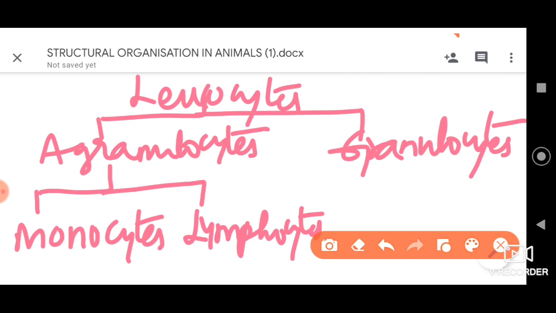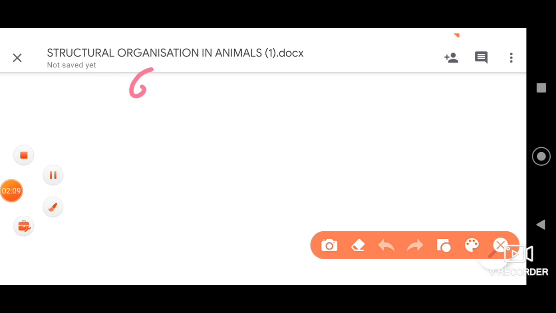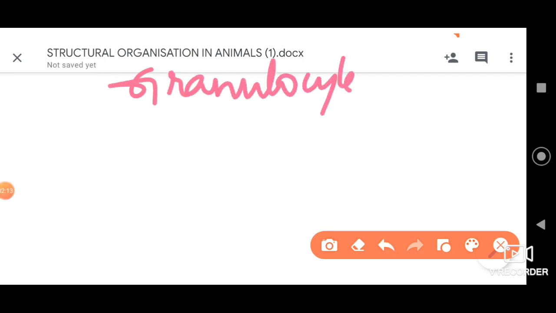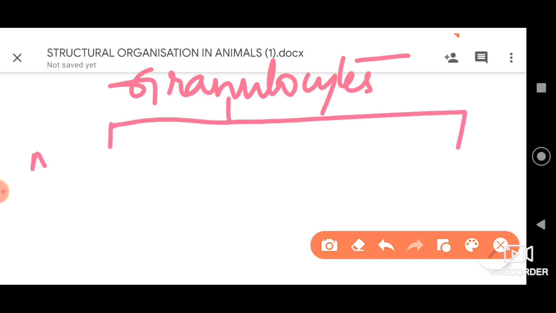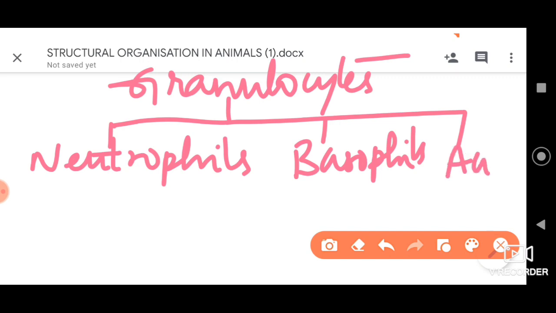Under granulocytes we have three different cells. Now again see, granulocytes have three types of cells: firstly the neutrophils, secondly basophils, and thirdly acidophils.